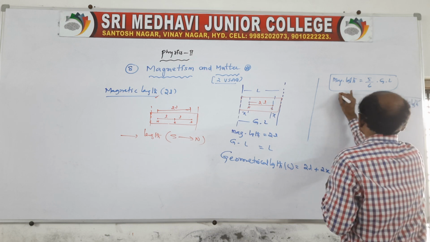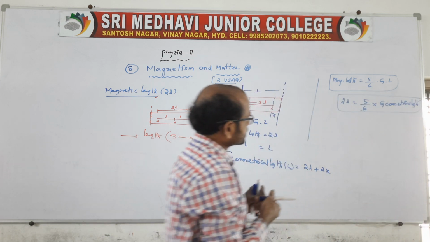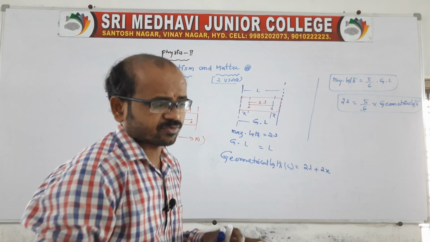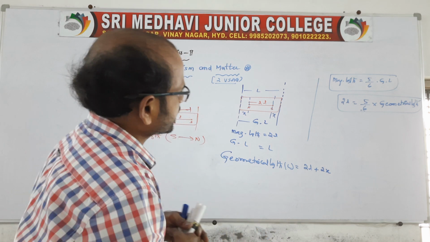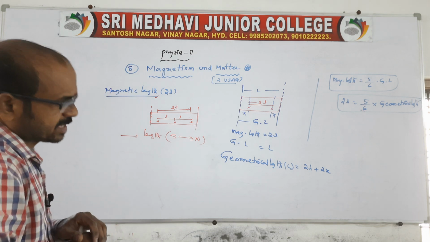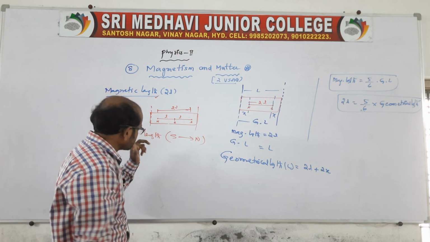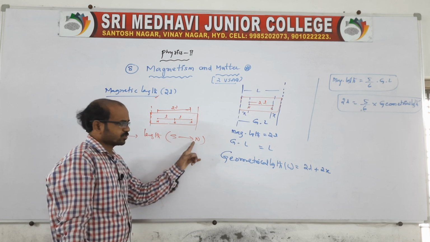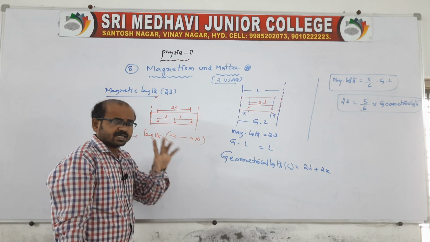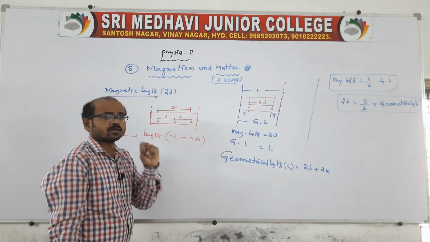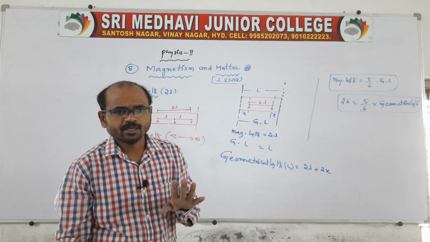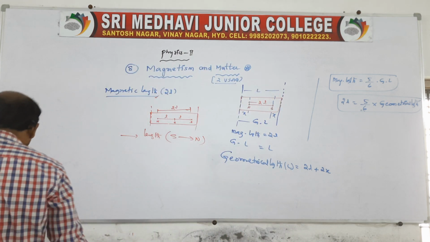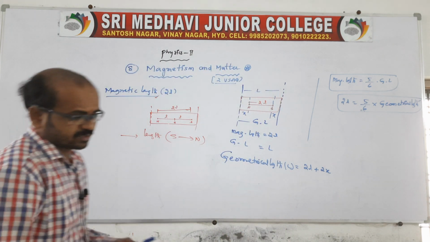Clear, no? This is about the relation between the magnetic length and the geometrical length: 2l is equal to 5/6 into the geometrical length. And here the length is always measured from south to north only. The magnetic length purely depends on the position of the poles only, independent of the shape of the magnets.